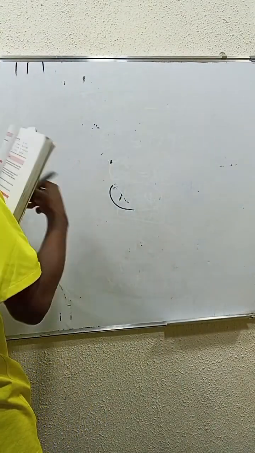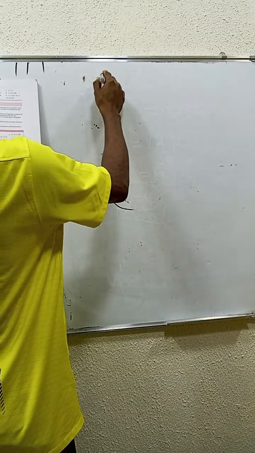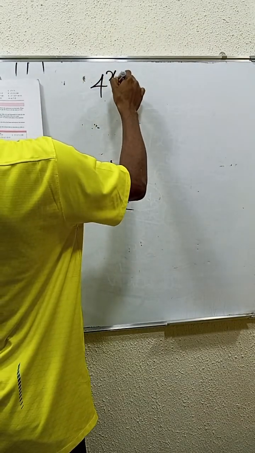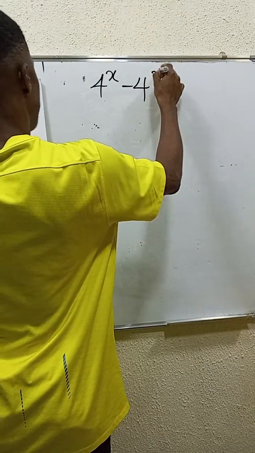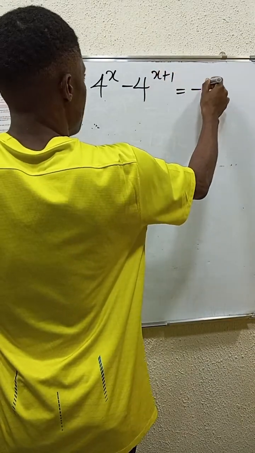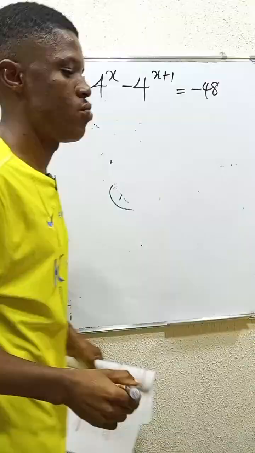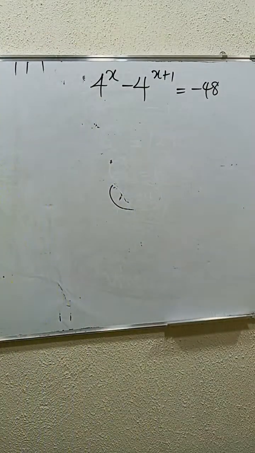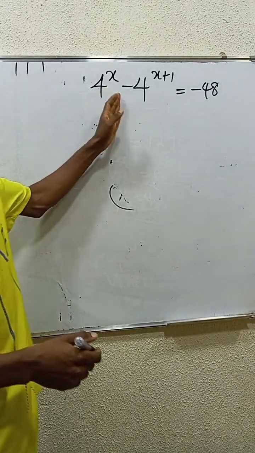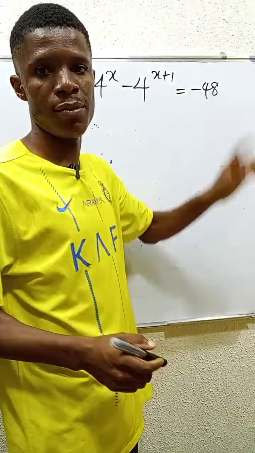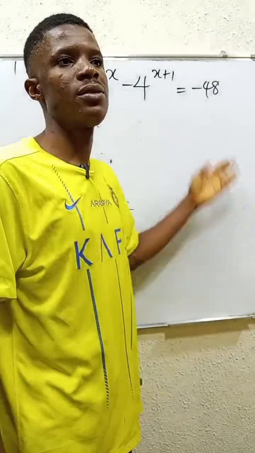The next one on our list is 4 power x minus 4 power x plus 1 is equal to minus 48. Wow. This is another exponential equation we are going to look at. This is very simple. 4 power x minus 4 power x plus 1 is minus 48.